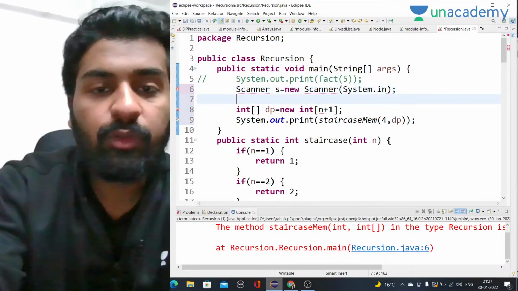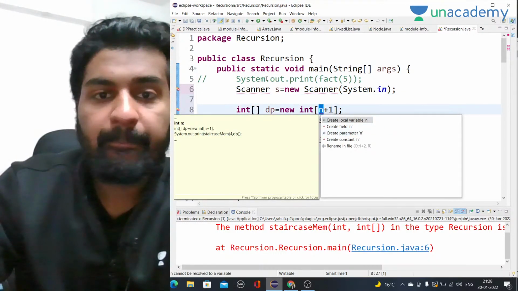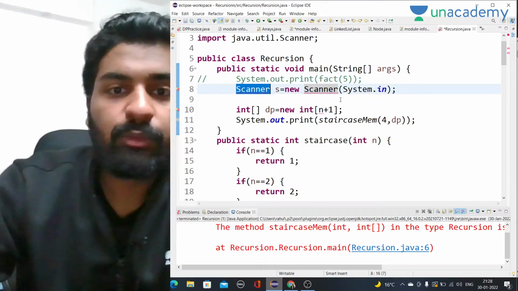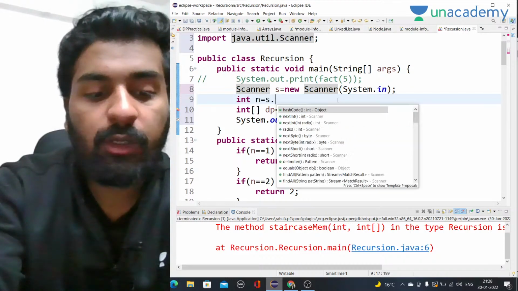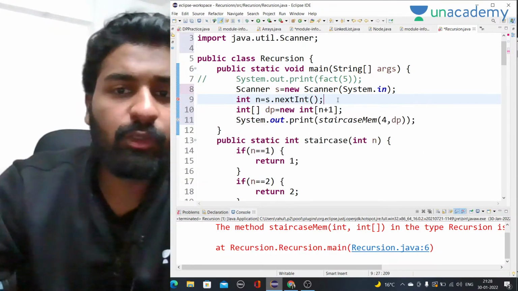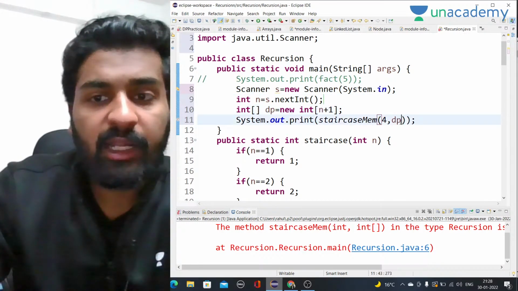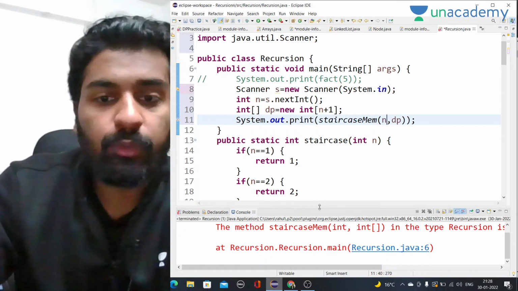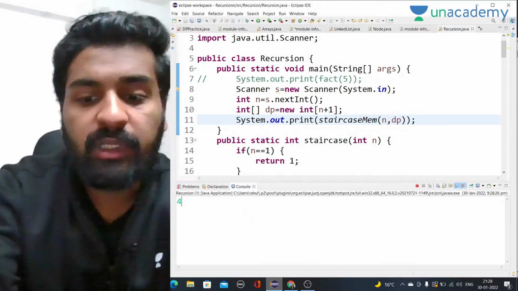And let's import this as well. So Scanner will be this, and int n is equal to s.nextInt. So this will be given by the user, and whatever the value he gives, I will take a dp array of n plus 1 size, and I'll pass this dp array, and here we will pass the n as well. This is a much better thing to do. So let's run it. First of all, it is asking me for the value. So let's say 4 I am giving it.